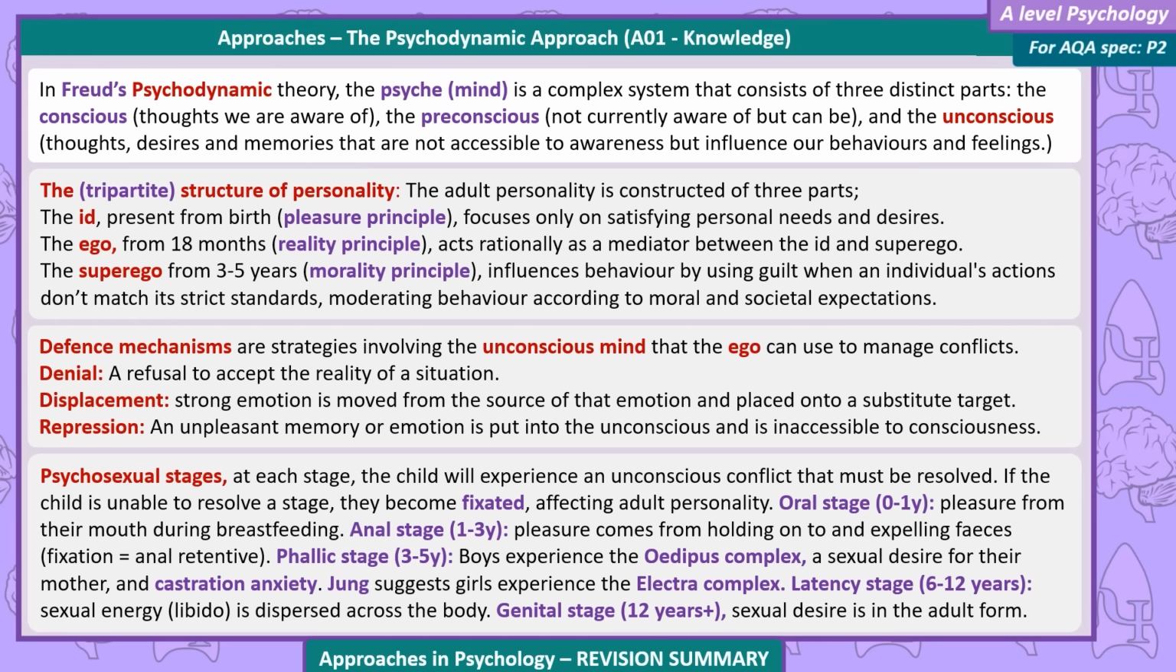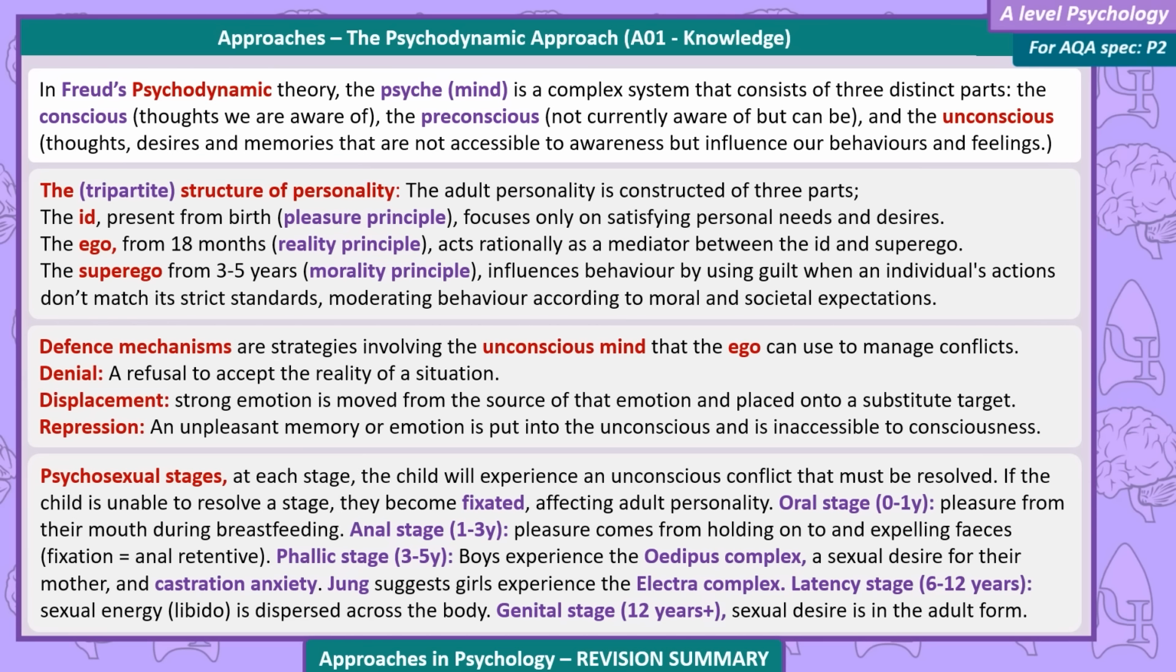Anal stage, 1 to 3 years. Pleasure comes from holding onto and expelling feces. Fixation equals anal retentive. Phallic stage, 3 to 5 years. Boys experience the Oedipus complex, a sexual desire for their mother, and castration anxiety. Jung suggests girls experience the Electra complex.